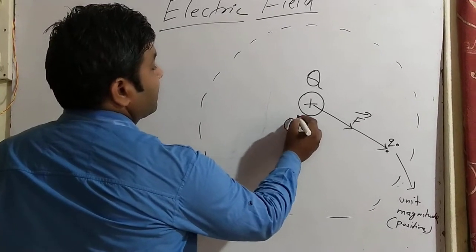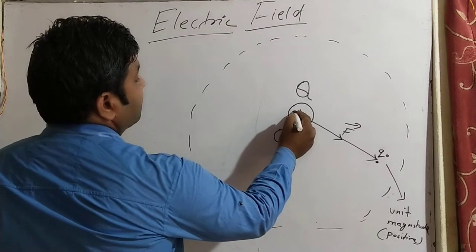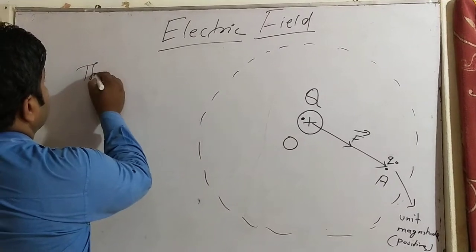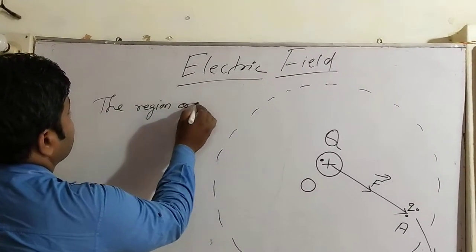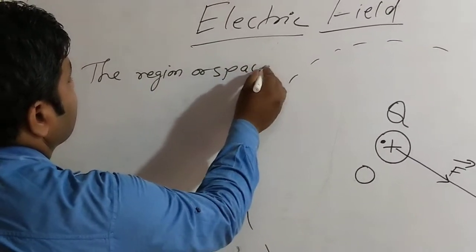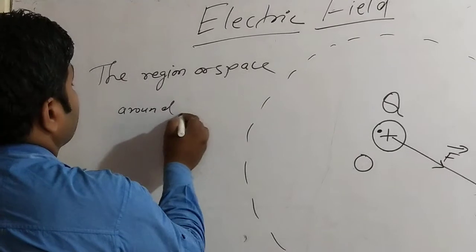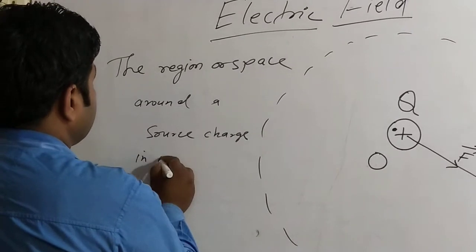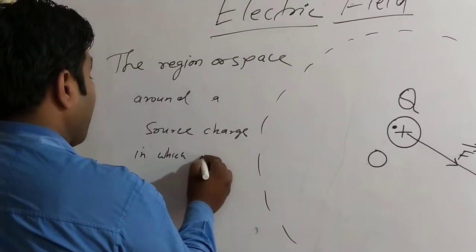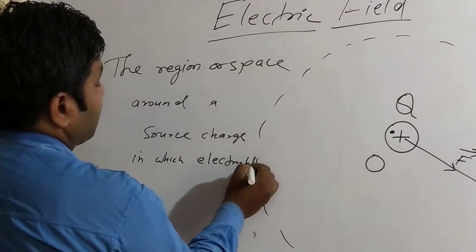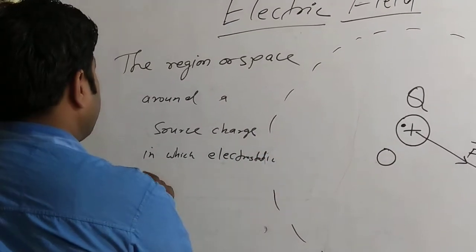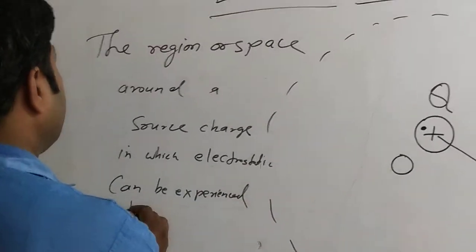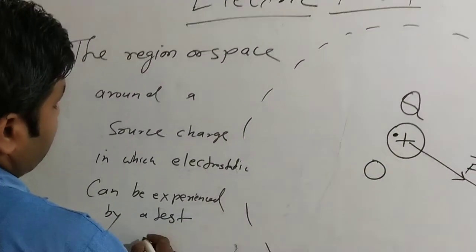Suppose this is the point O where the source charge Q is held, and this is point A. So electric field means the region or space around a source charge in which electrostatic force can be experienced by a test charge.